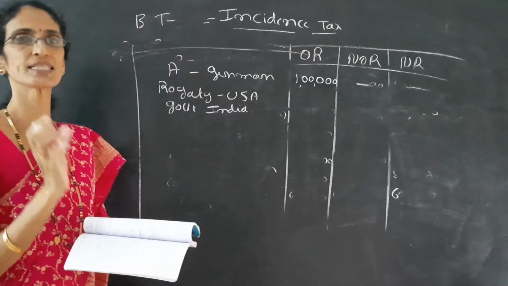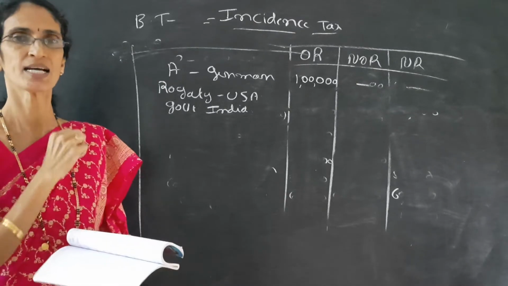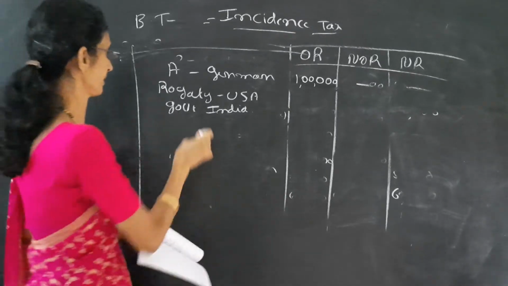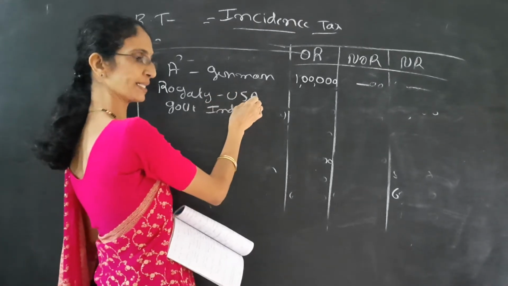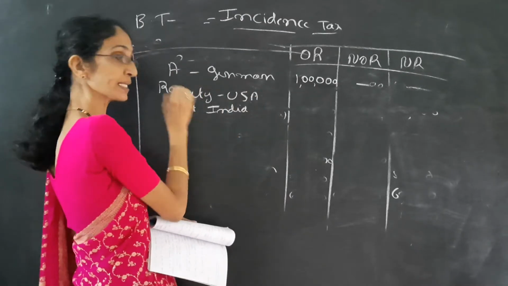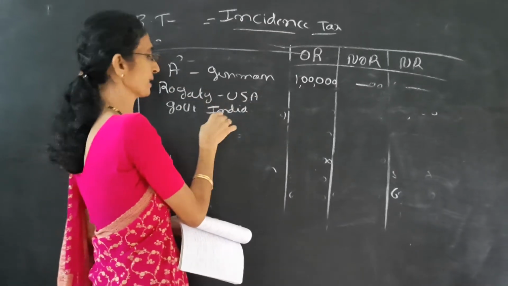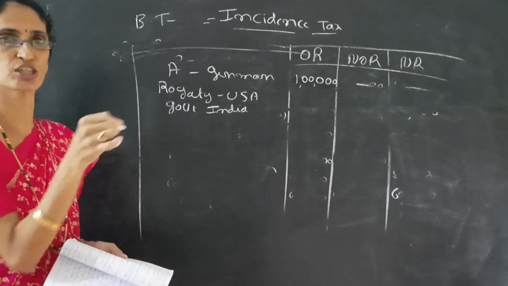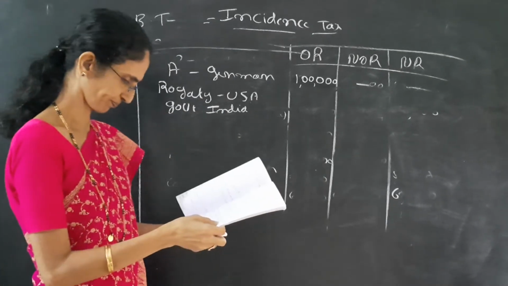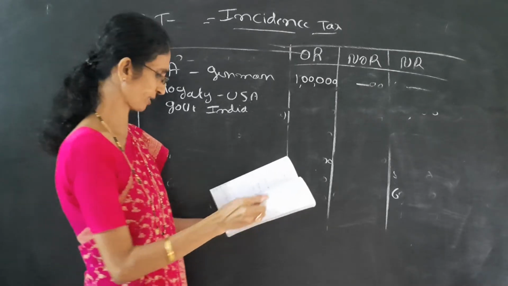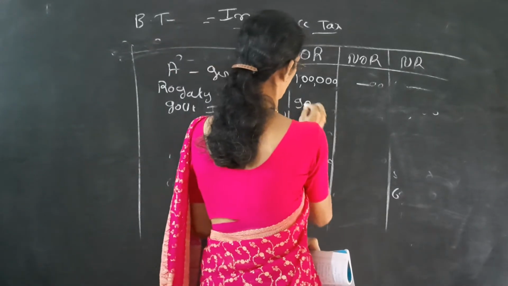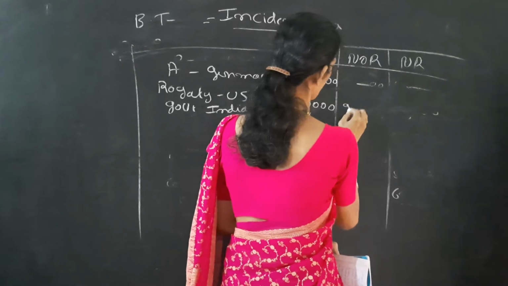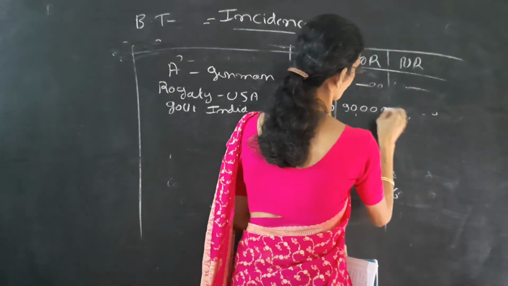If the word is received in India, due in India, it means 3 columns yes, yes, yes. Wherever the royalty is, what matters is the source it is received from; it is due in India. So 3 columns yes. The amount is given as 90,000, so write 90,000 in 3 columns.